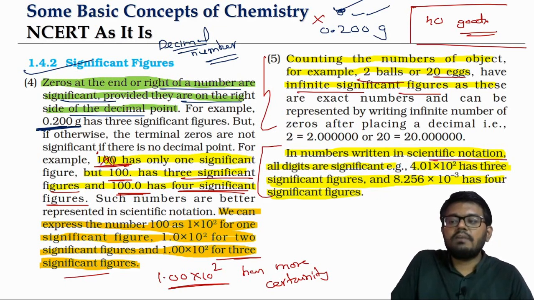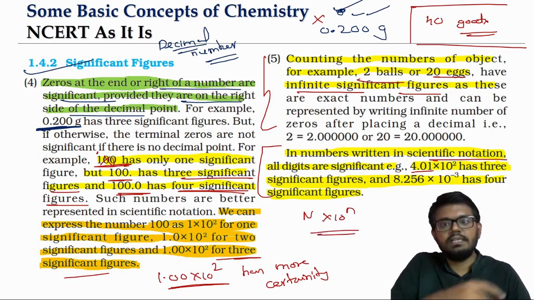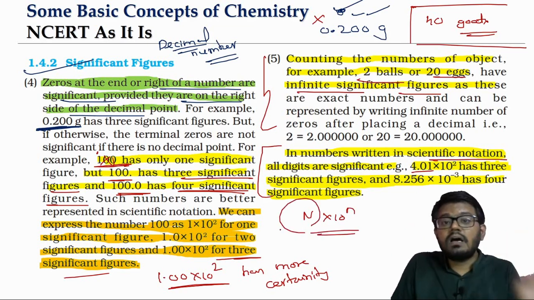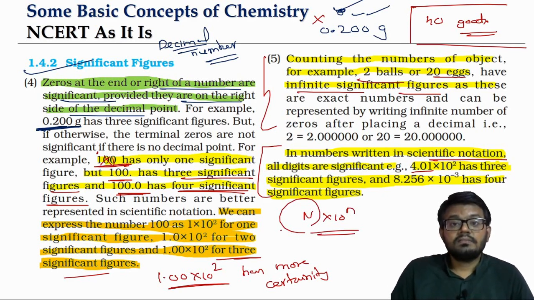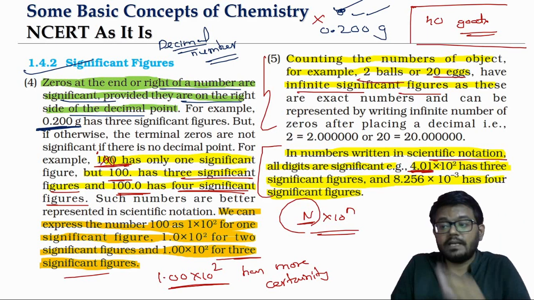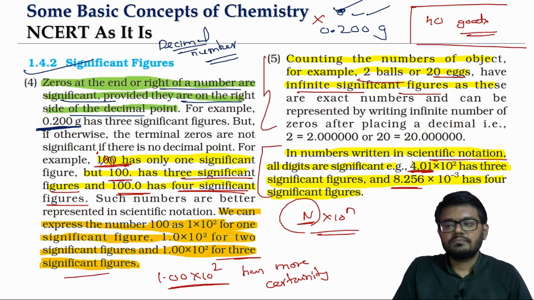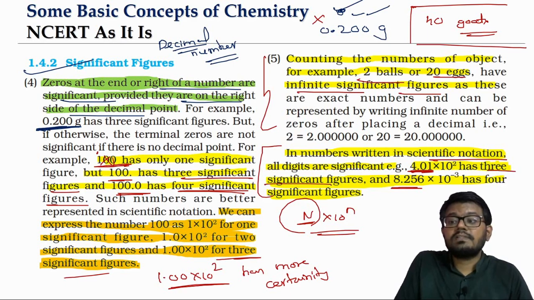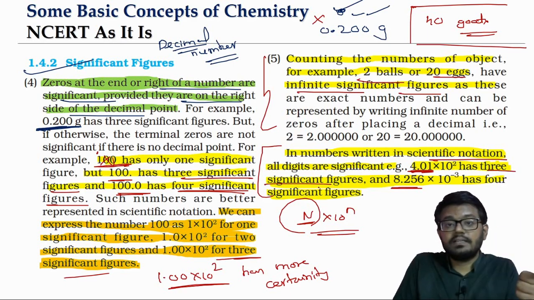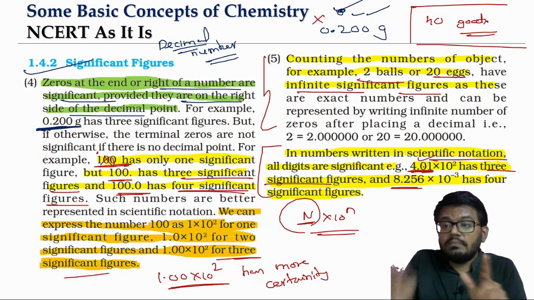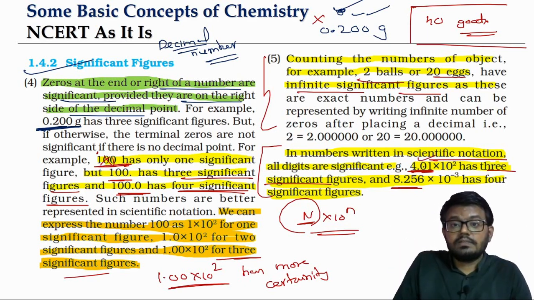Now if we have a number in scientific notation, that means we'll have capital N into 10 power small n, which we already saw. The number of significant figures in a scientific notation number is given by the number part. Scientific notation has a number part and an exponent part. We have to count the significant figures based on the number part. That's it. Look at 4.01. How many significant figures does it have? 3. Why? Because 4 is significant, 1 is significant, both non-zero. This 0 is coming in between two non-zero digits, so that is also significant, right?